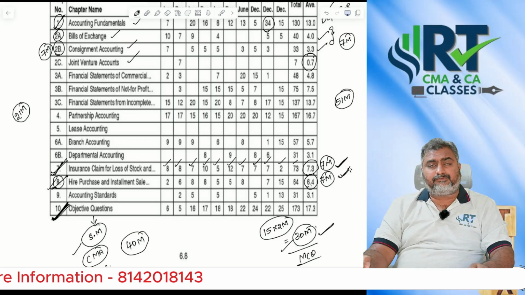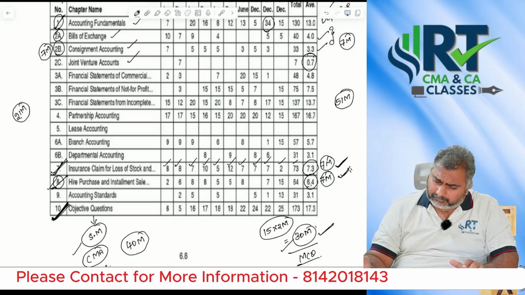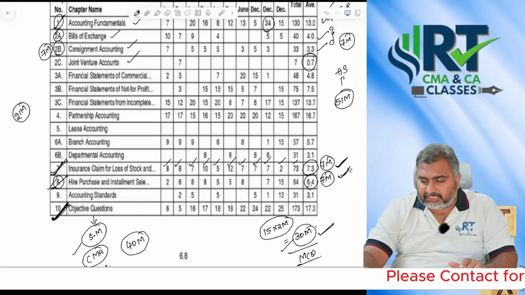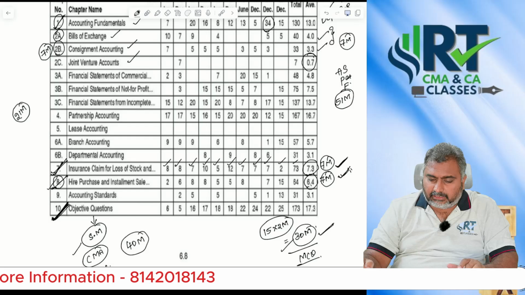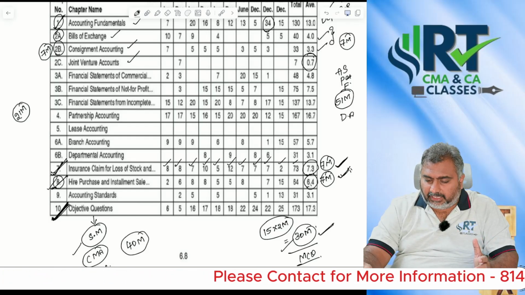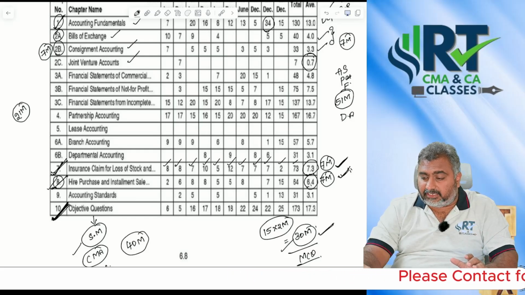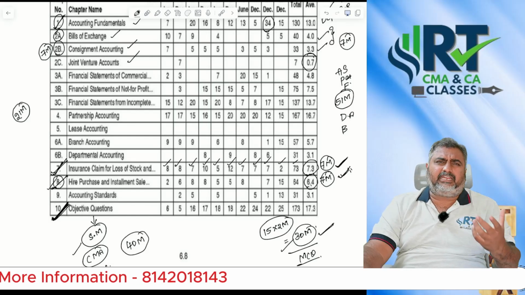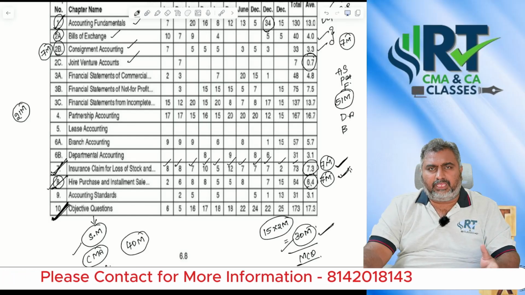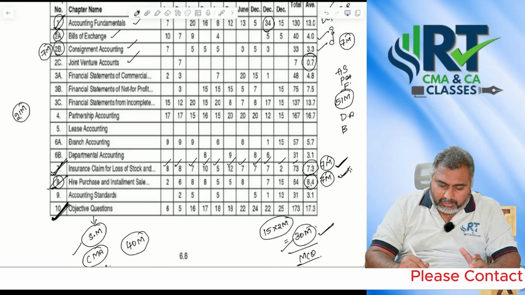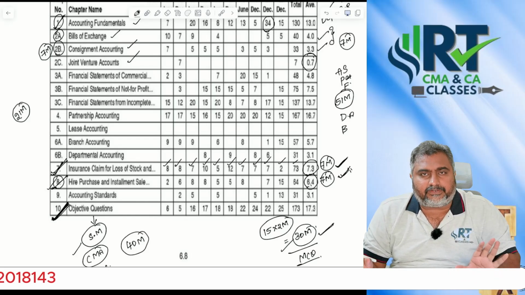Sir, MCQs, from where can they be generated? They are asking from accounting standards, from partnership, from fundamentals, from departmental accounting, and some of the journal entries from branch accounting. Like that, they can generate MCQs from any chapter, sir. If you have a fundamental idea on all the chapters, you can handle your objective questions very comfortably.